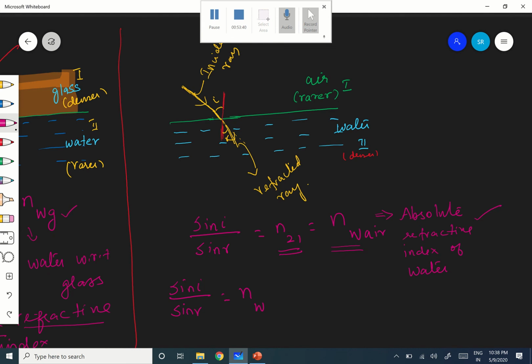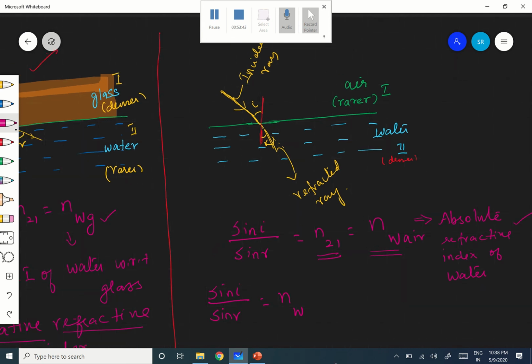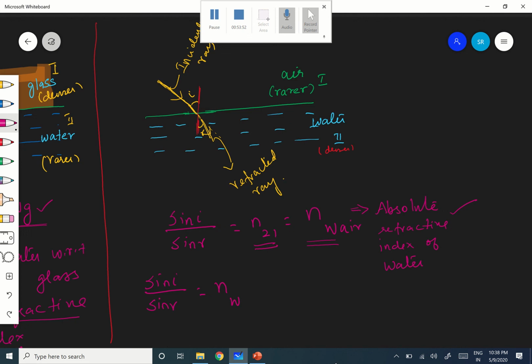Therefore, are you following the previous case? NWG. G is very, very important. Why? Because it is the refractive index of water with respect to glass. But here the first medium is the air medium, then you can write it as NW itself. That is what is called absolute refractive index of water, or simply you can say it is the refractive index of water. That says that the first medium is air. Just a refractive index means that it is absolute refractive index. Are you following? Hope you are following.